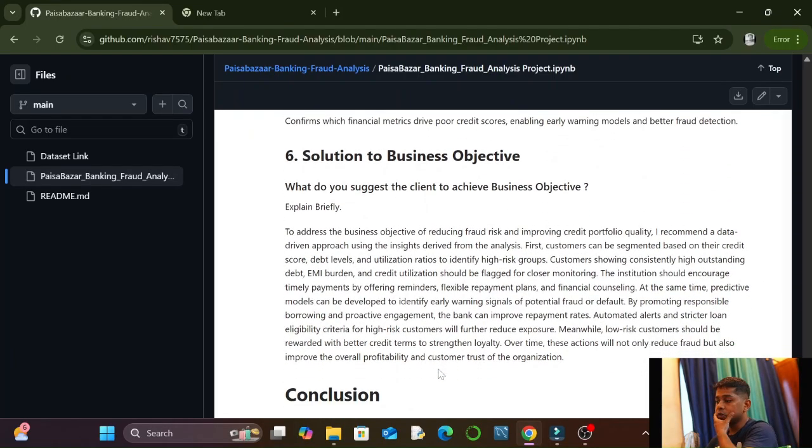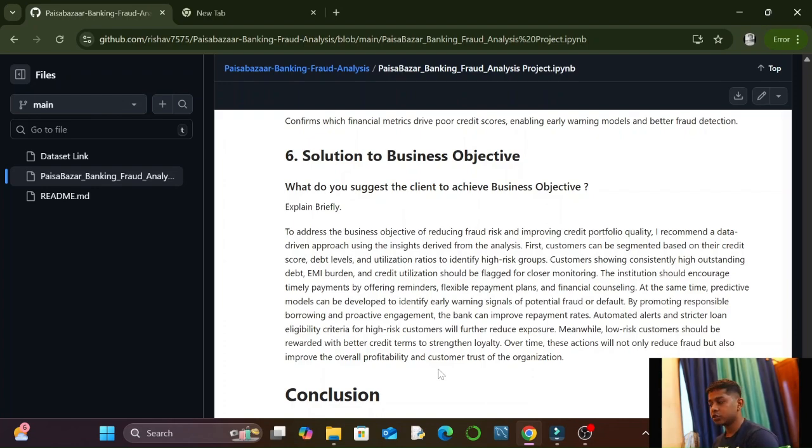After that, solution to business objective. What do you suggest the client to achieve the business objective? I have written to address the business objective of reducing fraud risk and improving credit portfolio quality. I recommend a data-driven approach using the insights derived from the analysis. First, customers can be segmented based on their credit scores, debt levels, and utilization ratios to identify high risk groups. Customers showing consistently high outstanding debt, EMI burden, and credit utilization should be flagged for closer monitoring.